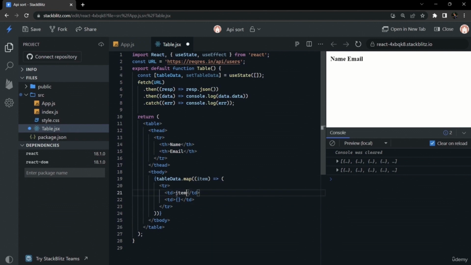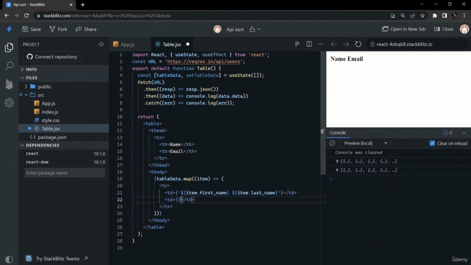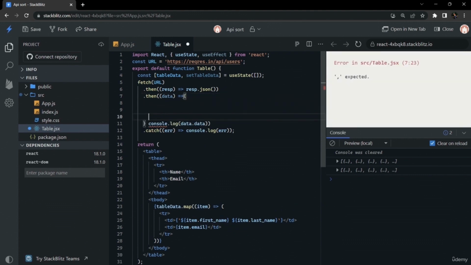So we can write item.first_name and item.last_name in the first td, and in the second td we can write item.email. It would be displaying fine if we have data in our table data. So our next step would be to set whatever data we are console logging into table data.